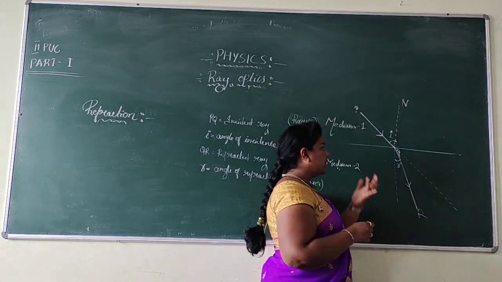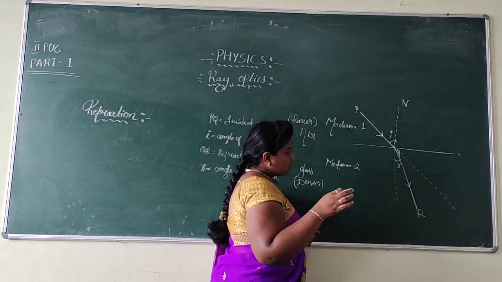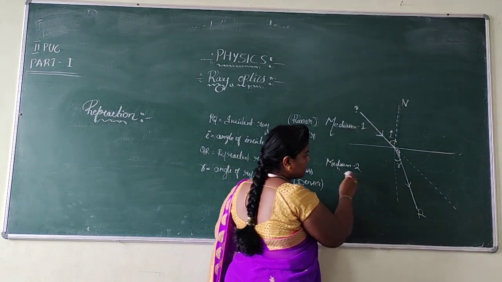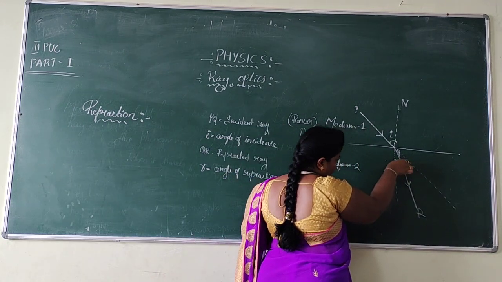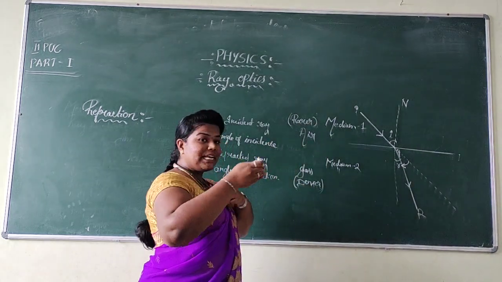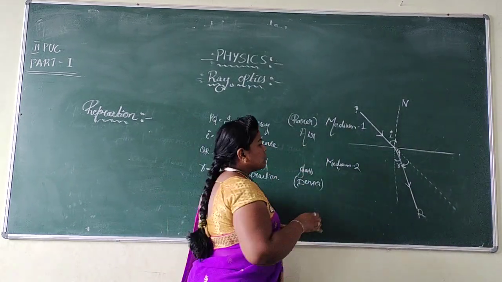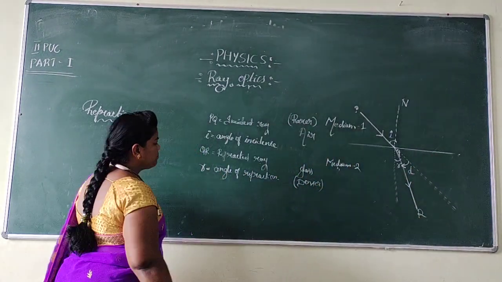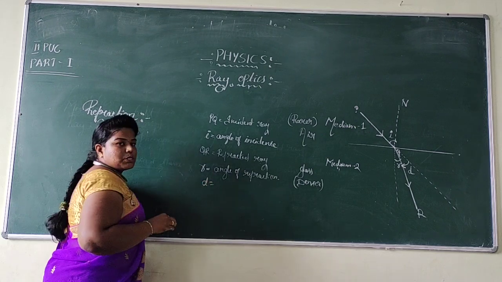You can observe that the light ray should travel in this direction if medium 2 was absent, but now it has shifted to this position. It has deviated, it has bent. So that angle is called the angle of deviation, represented by small d.